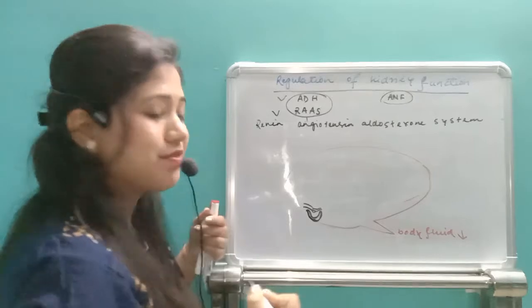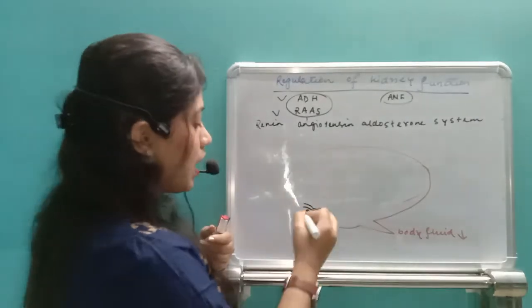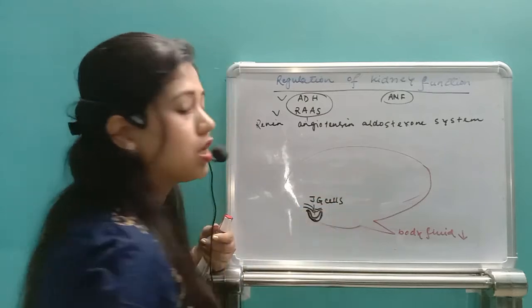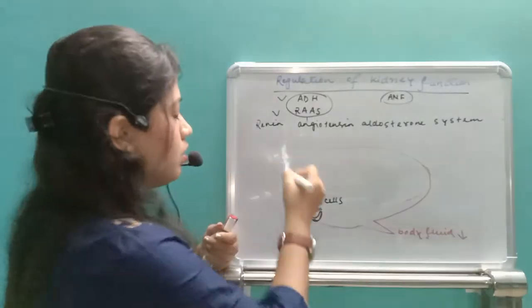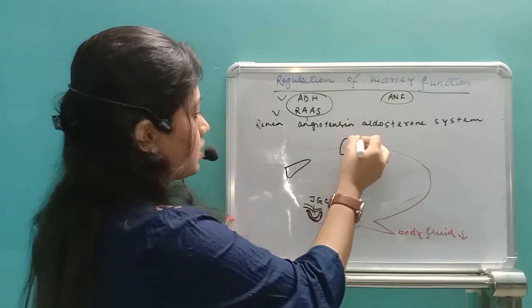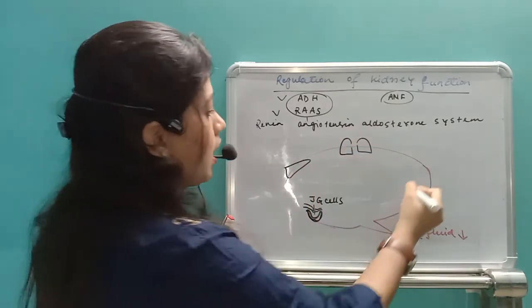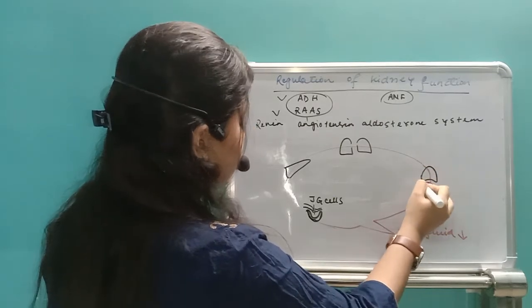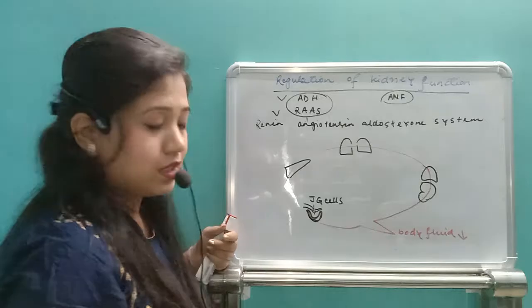Some type of cells, together, are called JG cells, that means juxtaglomerular cells. Here there are different organs helping. One is the liver, next is the lungs, and the last organ here is a gland, the adrenal gland.